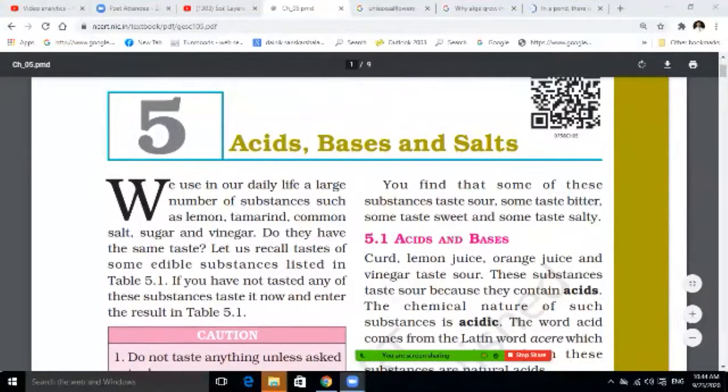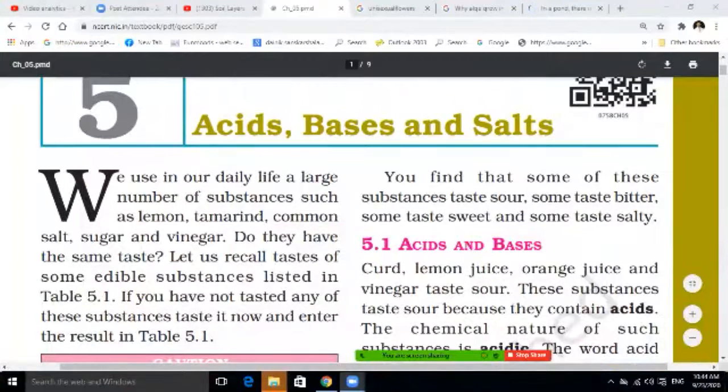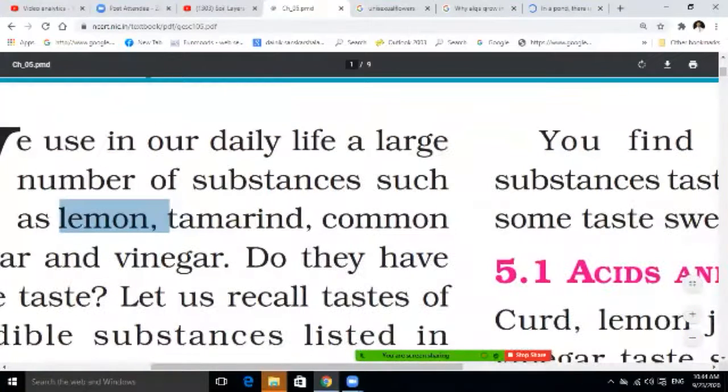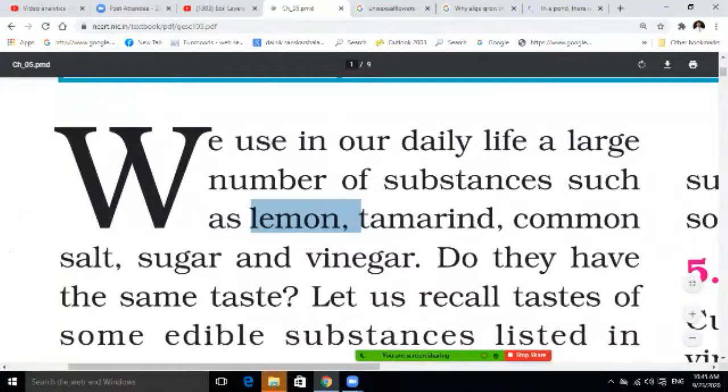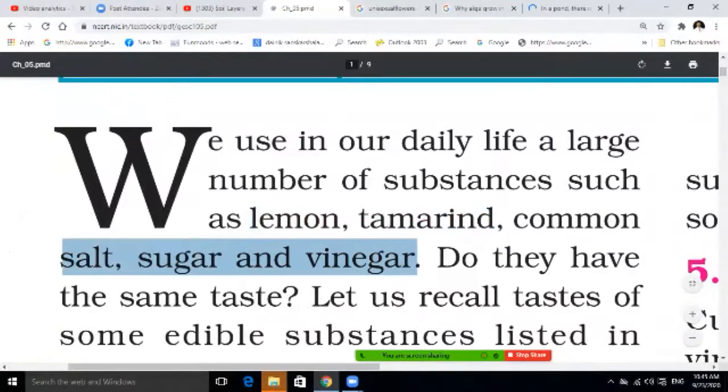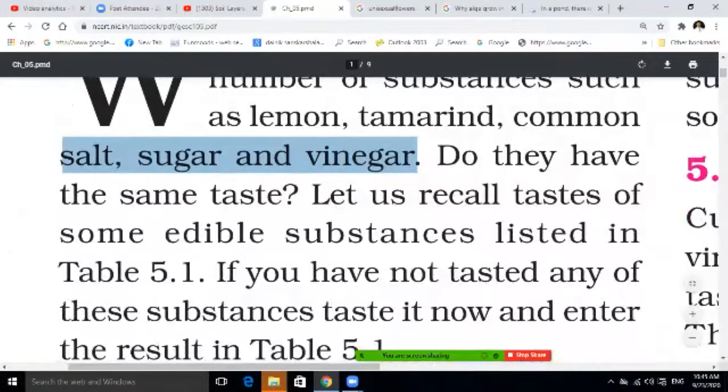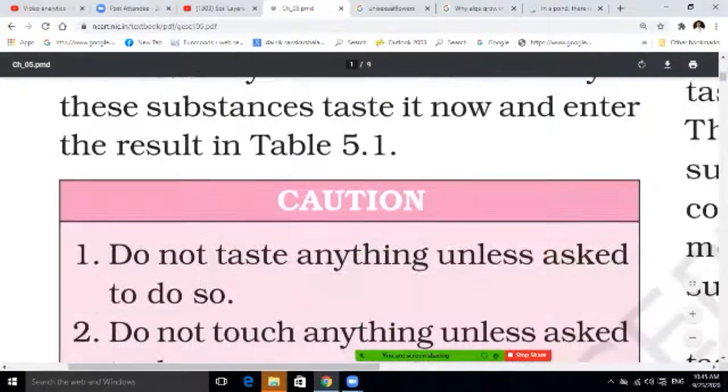In our daily life, students, we use a large number of substances like lemon. Which acid is in lemon, which acid is in tamarind? Common salt, sugar, and vinegar have different tastes. Let us recall the taste of some edible substances listed in the table. If you taste some things, you will see a difference.